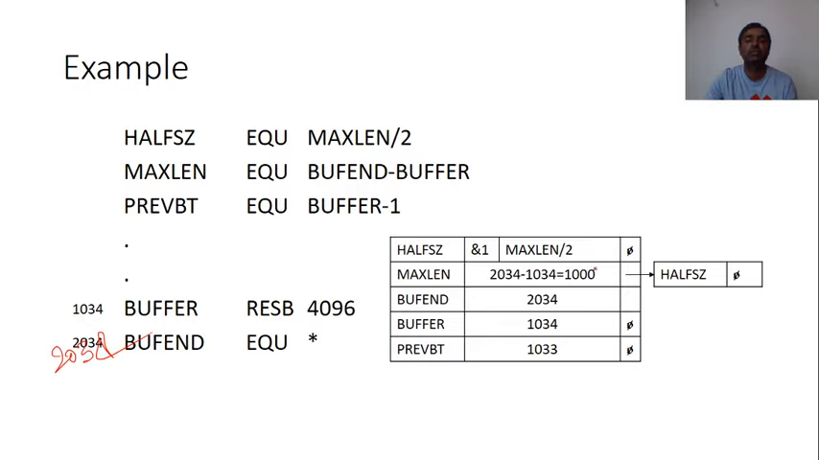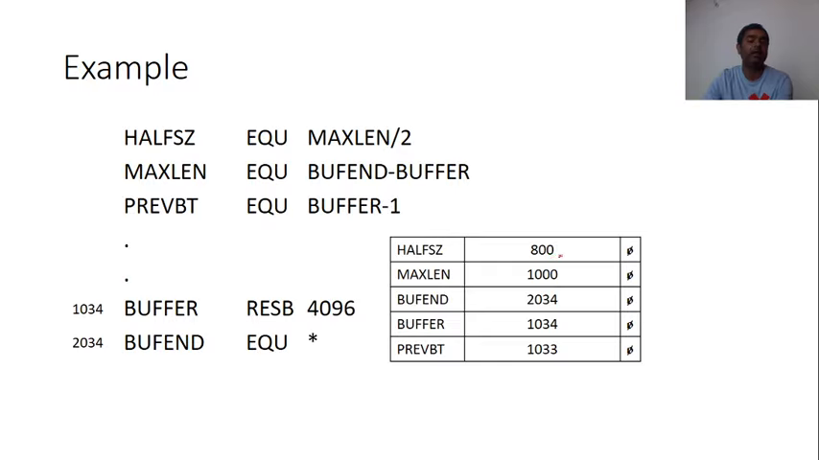You can just remember that this 1000 and all these values are written in hexadecimal. So 1000 means 4096 in decimal. 4096 divided by 2 will be 2048. And 2048 in hexadecimal will be written as 800. Then the value of half SZ will be 800. Clear?